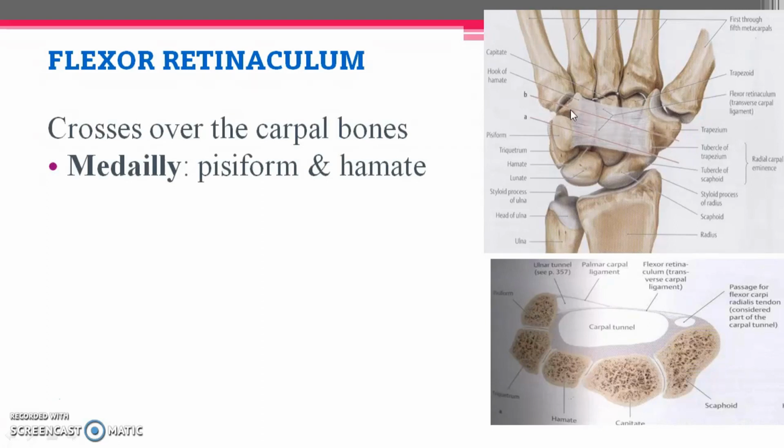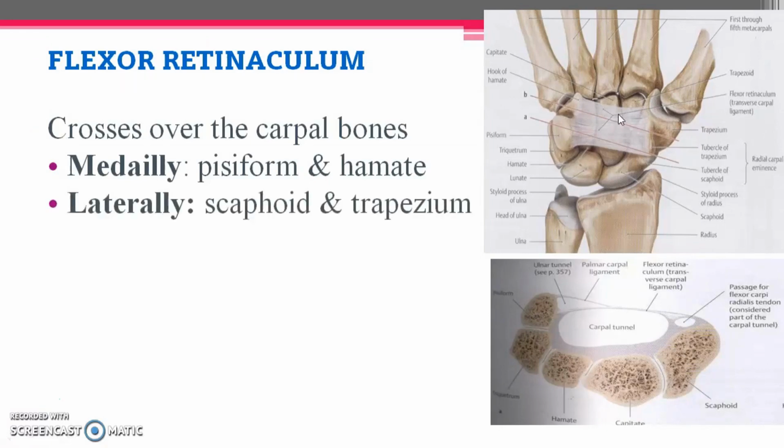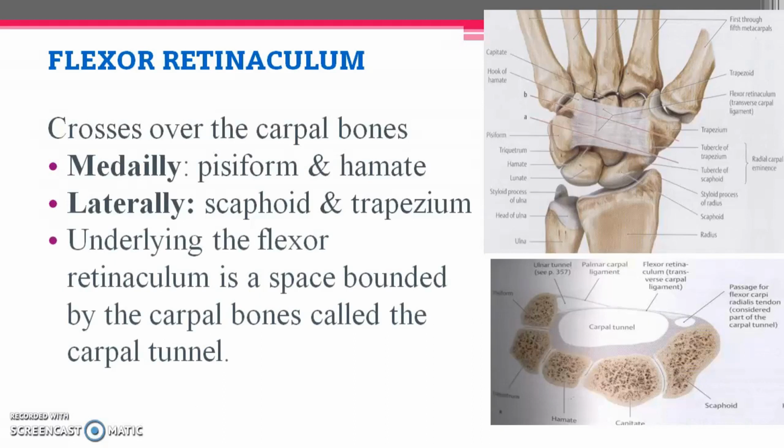Here we have carpal bones such as pisiform and hamate, which are the two bones giving the medial attachment to the flexor retinaculum. In the same way, the lateral attachment is to two other bones, the scaphoid and trapezium. So these are the four bones responsible for the attachment of the flexor retinaculum.